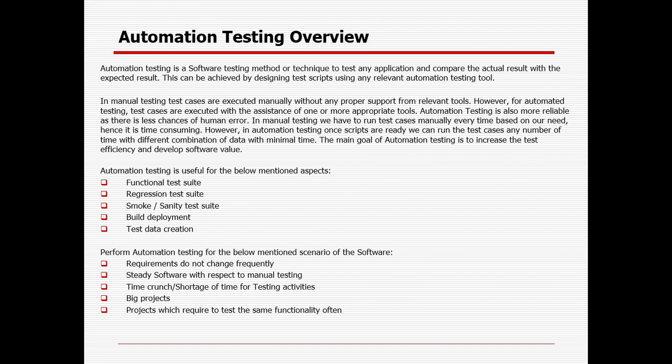But if your test cases you need to execute 10 times, right? So 10 times manual intervention might take 10 into 10, 100 days. But if you automate them, for the first time you are investing 40 days, and after every run it might take 1 day. So for 10 runs it might take 10 days. So total time is 50 days. So you are saving 50 days.